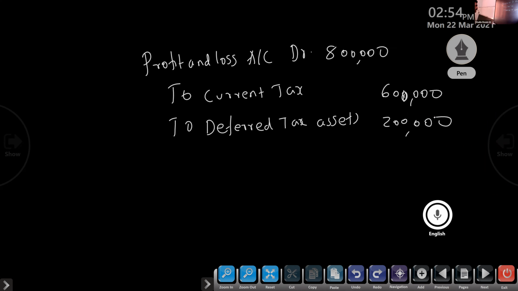Okay, so 8 lakh is the tax. From that current tax, how much can we pay? That 6 lakh, remaining is, sorry, deferred tax liability.